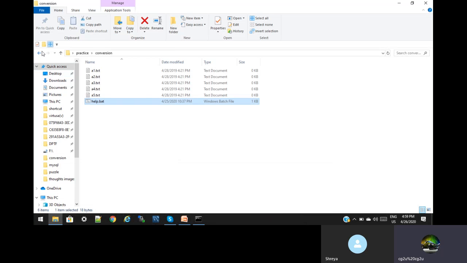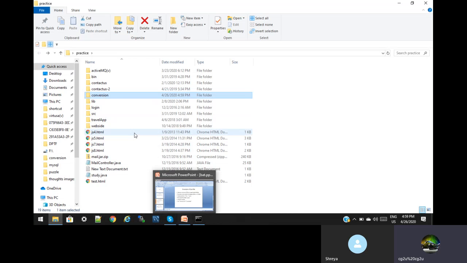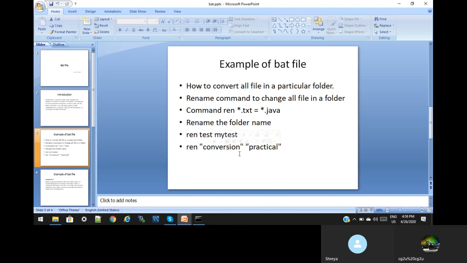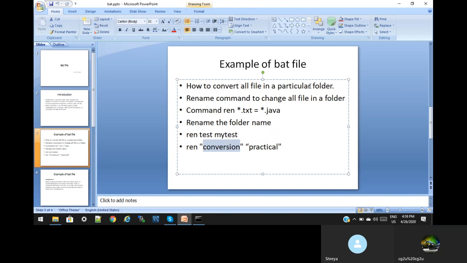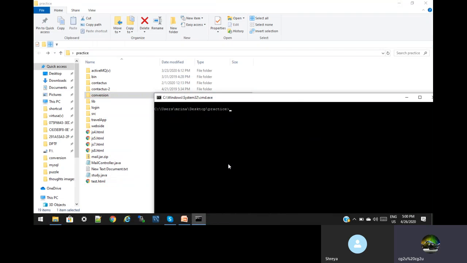Now let us see that the folder name can also be changed, right? So now we have the conversion folder. How do we change that? Go to that location, cd dot, enter, cls, clear. Now I have practice. So the ren command: ren space conversion, conversion space, I have to change it to practice. You see, it's changed, right?